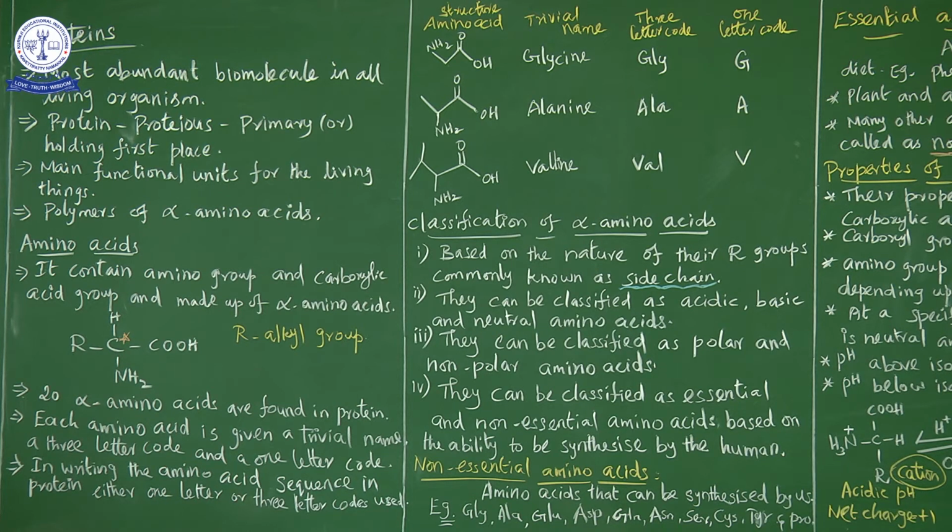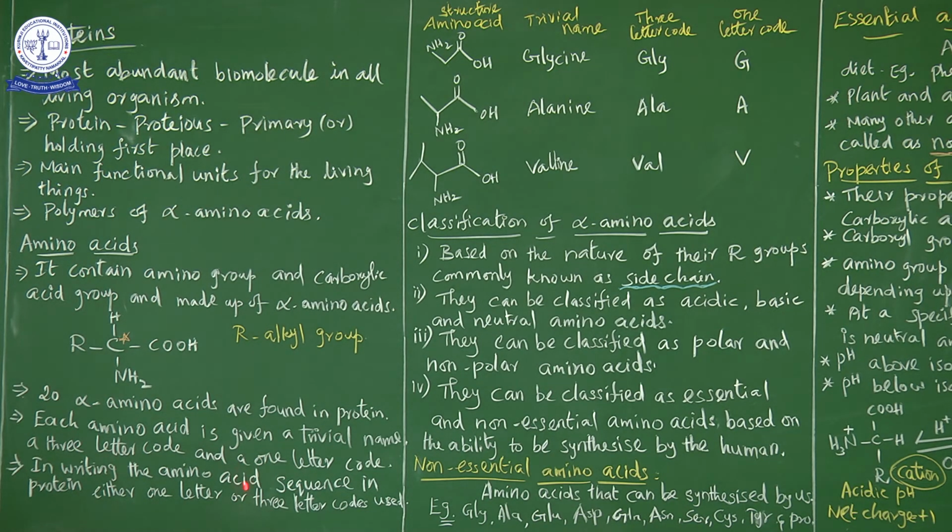We have seen in organic compounds naming: common name, IUPAC name, trivial name, even in carboxylic acids we saw trivial names. So amino acids are given by a trivial name, a 3-letter code and a 1-letter code. The amino acids can be represented by the trivial name, or by the shortest form, the 3-letter code, or by a 1-letter code. In the same pattern, amino acids are notified by a trivial name, a 3-letter code and a 1-letter code.